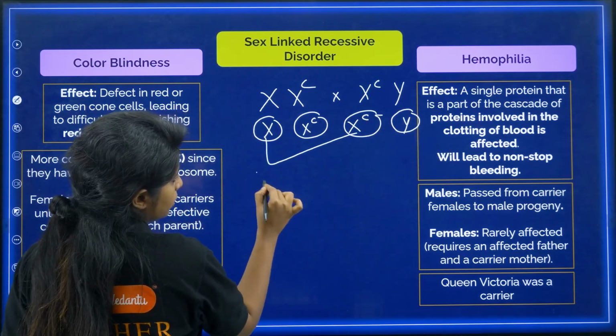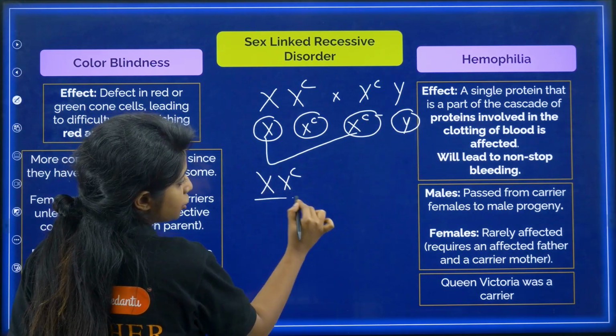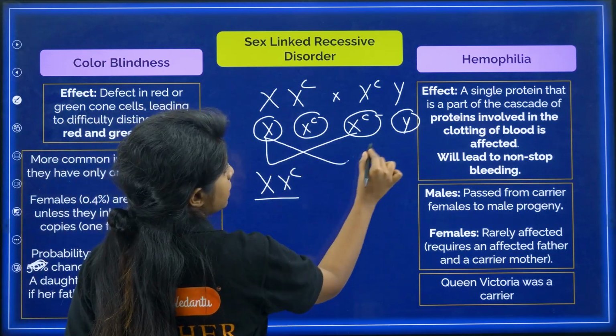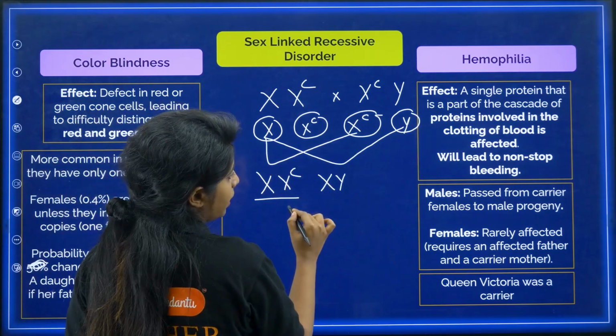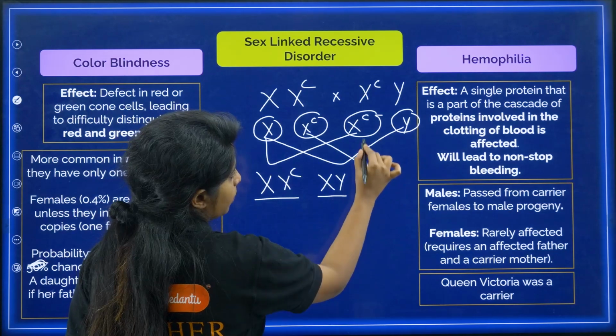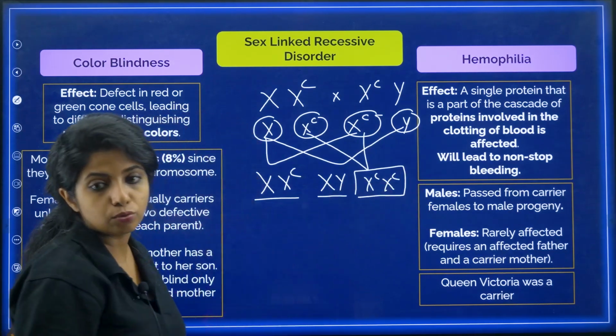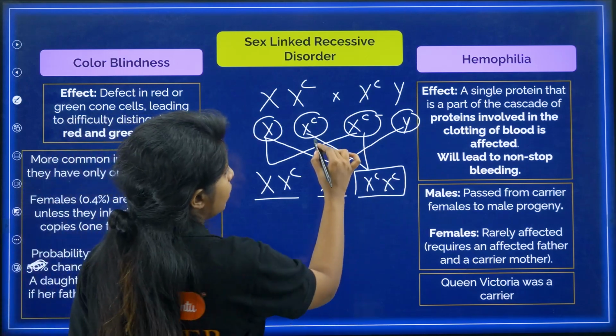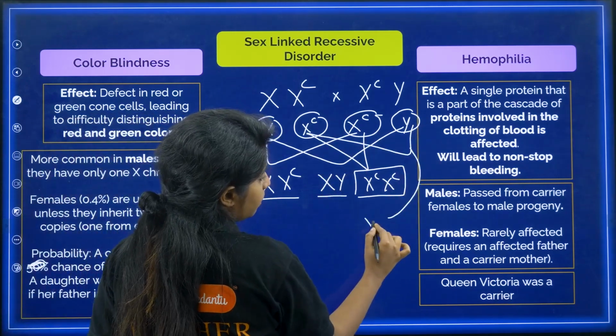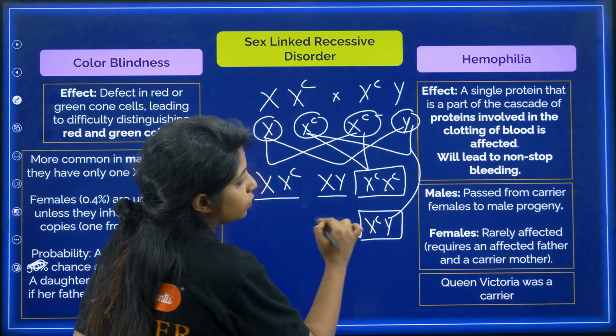This and this fuses, you get X, XC, here she is a carrier. This and this fuses, you get X and Y, it's a normal male. What about this? This will be XC, XC, it will be a child who has what? Color blindness. What about this and this? It will be another child, but this is a male child who will be colorblind.